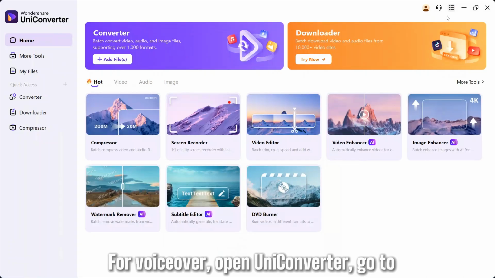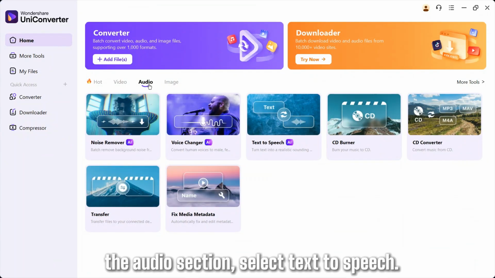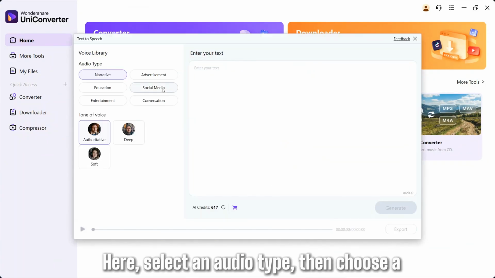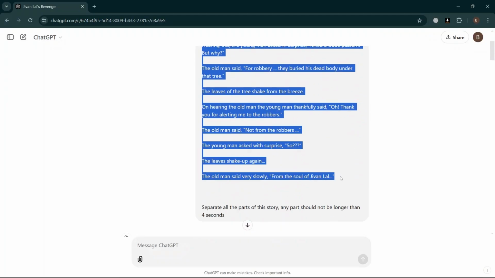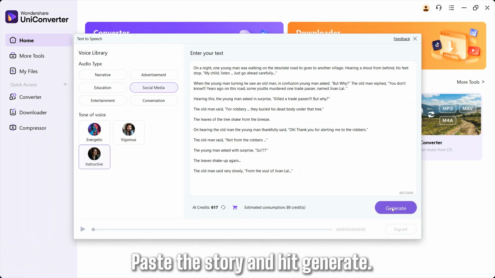For voiceover, open Uni Converter, go to the audio section, select text to speech. Here select an audio type, then choose a voice, go back and copy the story. Paste the story, and hit generate.